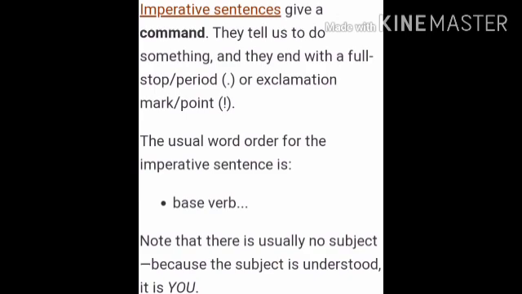Now we will learn what are imperative sentences. Imperative sentences give a command. They tell us to do something and they end with a full stop or period or exclamation mark or a point. So the usual word order for the imperative sentence is base verb and the remaining part. Note that there is usually no subject because the subject is understood, it is you. So you is understood. There will be no subject.